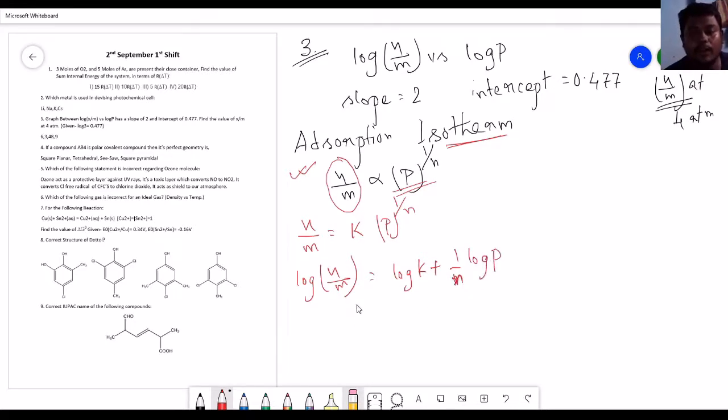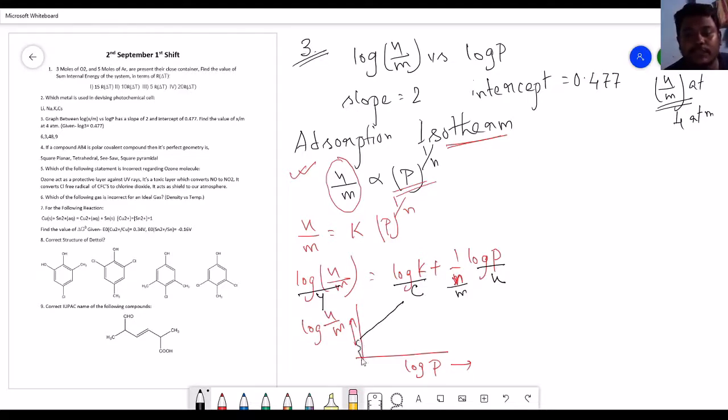And if you plot a graph with these parts, it represents y equals mx plus c, because this is your y part, this is your x part, this is your c part, and this is your m. So it will be a graph with an intercept and a positive slope, where the intercept represents log k, and the slope of the graph is represented by 1 by n. I hope you understand the point.